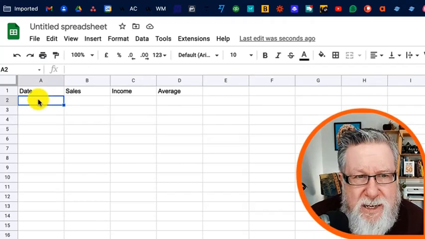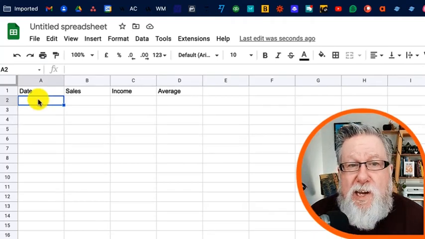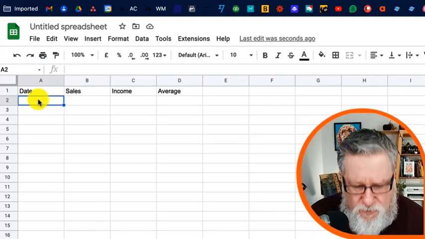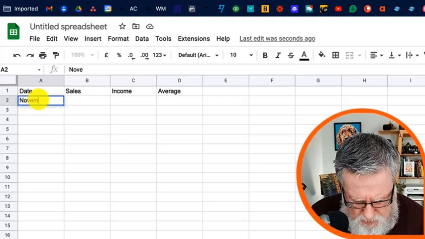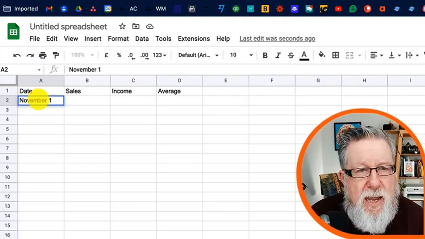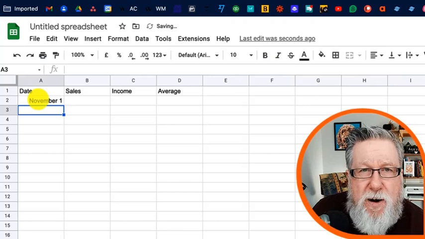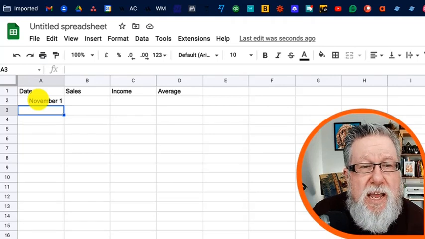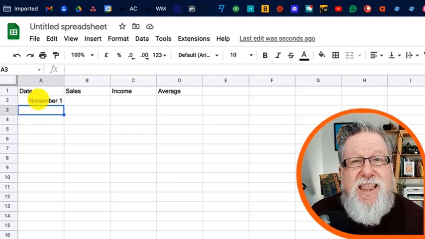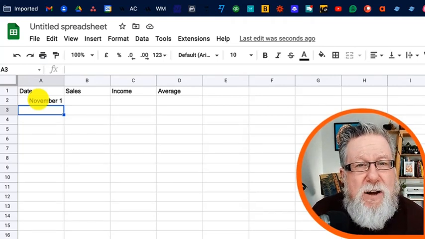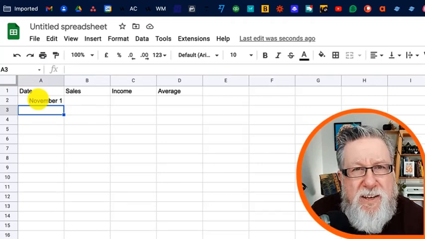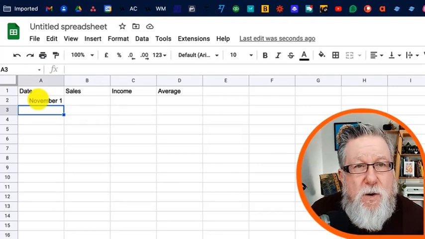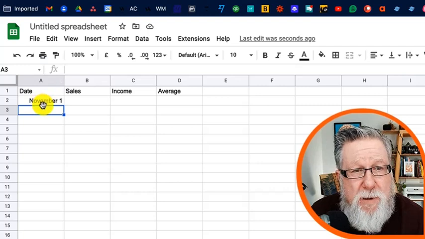Let's start with data types. We're going to start with a date. So we can just type into this field, we can type in November 1st. Now, spreadsheets are smart enough to recognize the data type that you're putting in. If I put a $ before a number, they know that it's a currency. If I put in a date like this, they know that it's a date. And I can display the date in numerical format or in words and numbers format as it is.